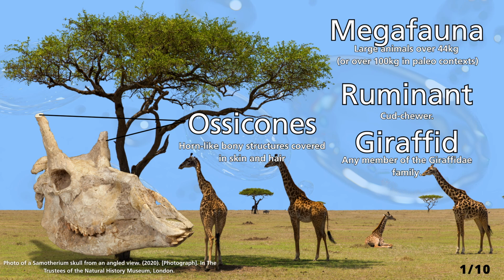Ossicones. The horn-like bony structures covered in skin and hair found on giraffids. Sivatherium had two pairs, one small and one massive. Ossicones are used by male giraffes as weapons for combat to establish dominance and mating rights, with the extra weight and structure of the ossicones delivering more powerful blows during necking.